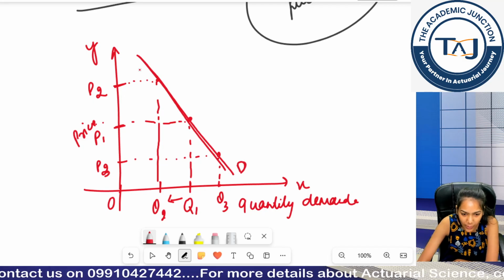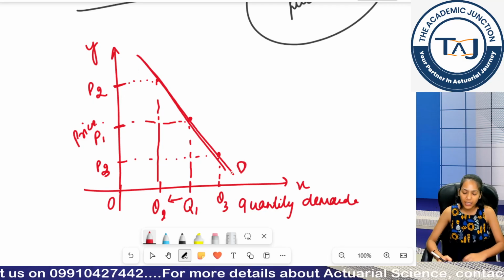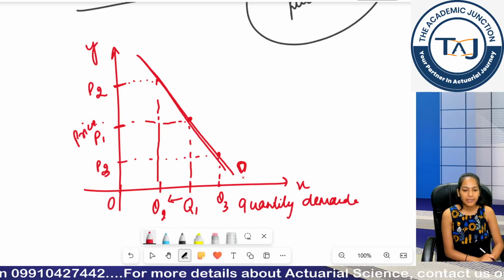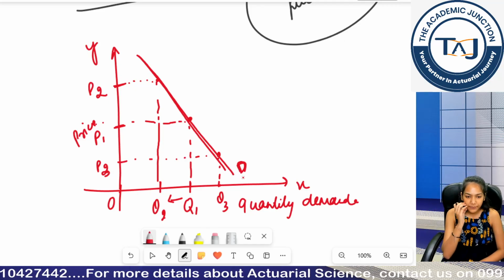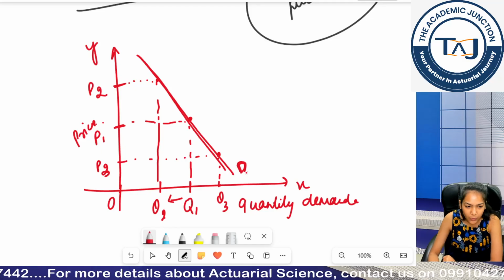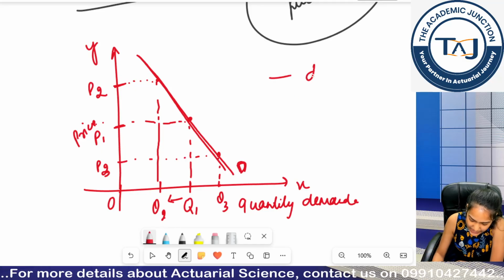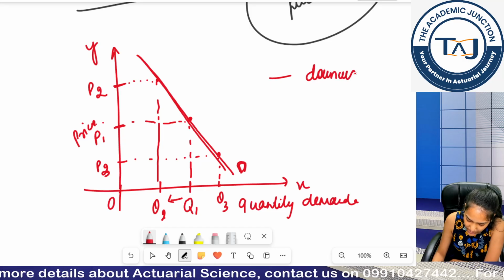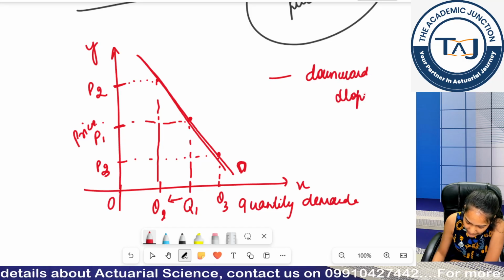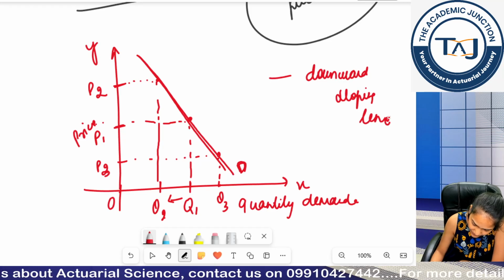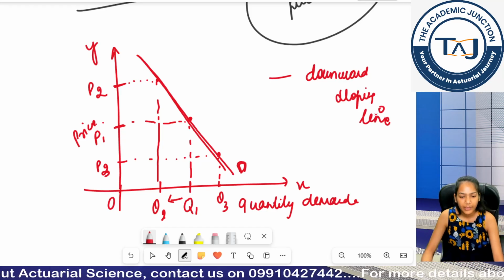This downward sloping line is called demand curve, which I represent with D. This is my downward sloping line. So I can say the feature of my demand curve is downward sloping line. Clear guys?